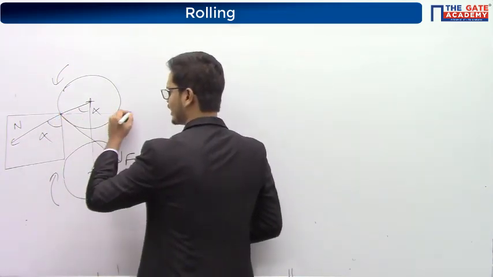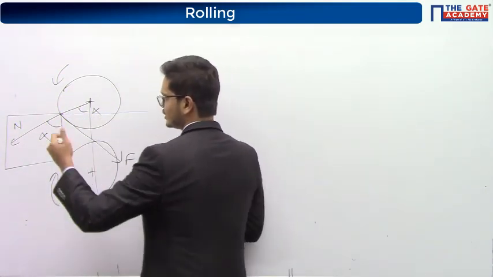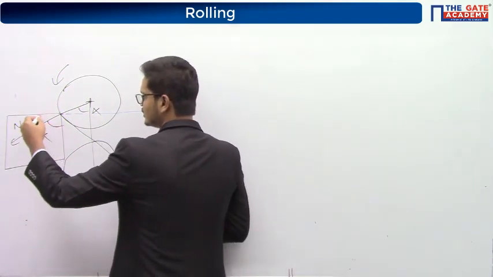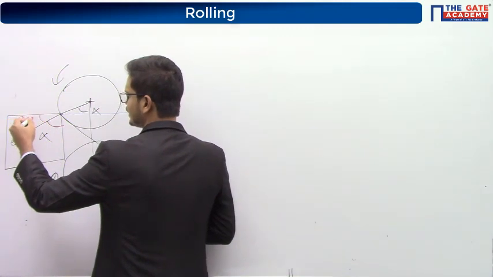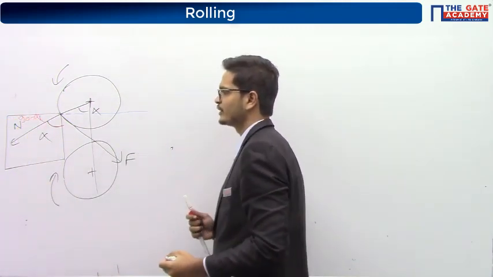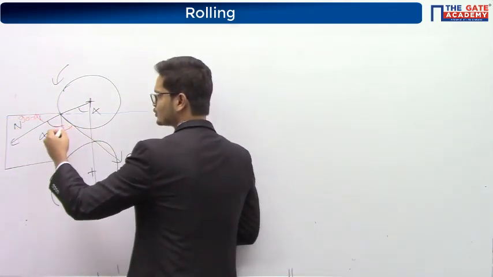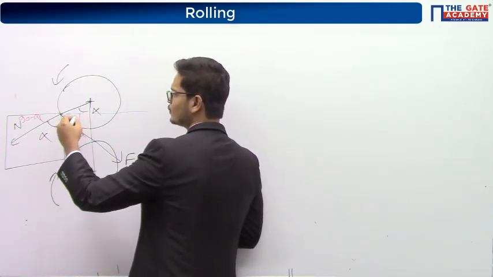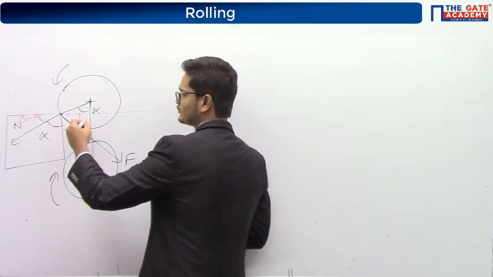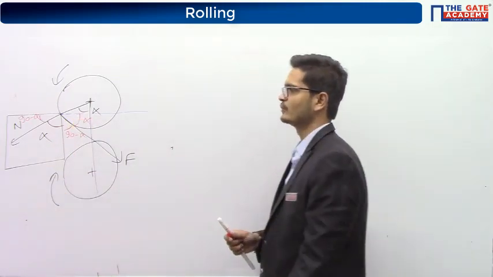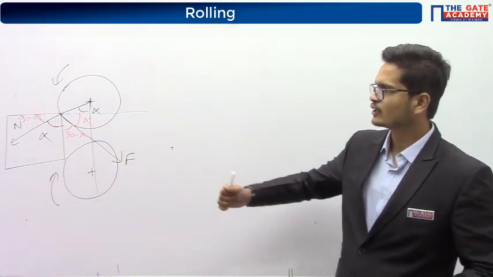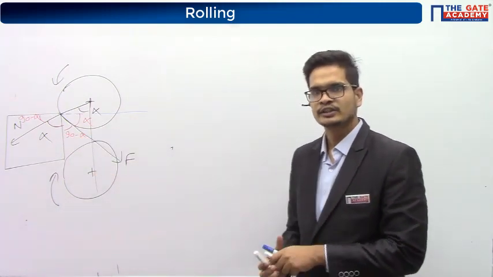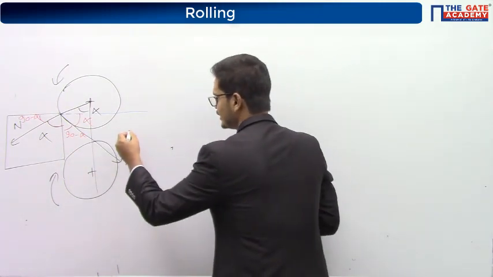So let us mark all the angles. If this angle is alpha, this will become 90 minus alpha. Right? Similarly, this one will also become 90 minus alpha, and this angle will become equal to alpha. So let us see what are the forces that are acting in this direction.